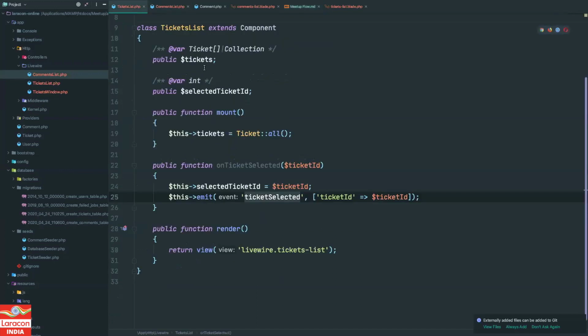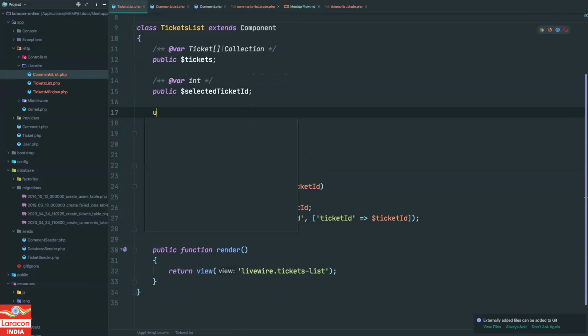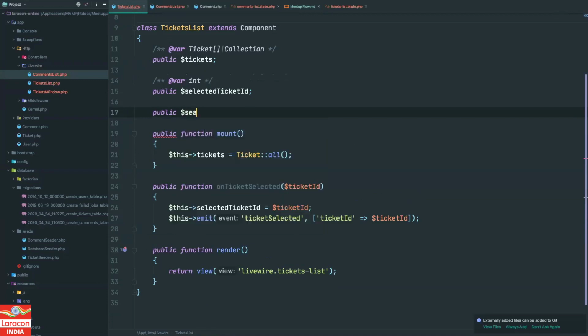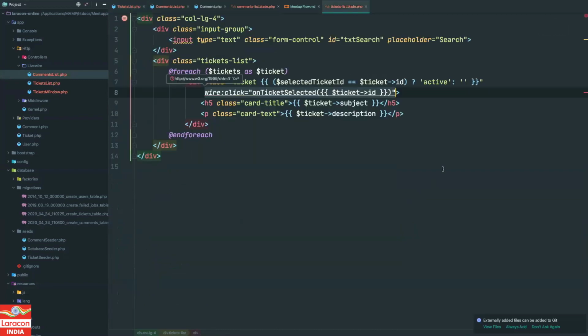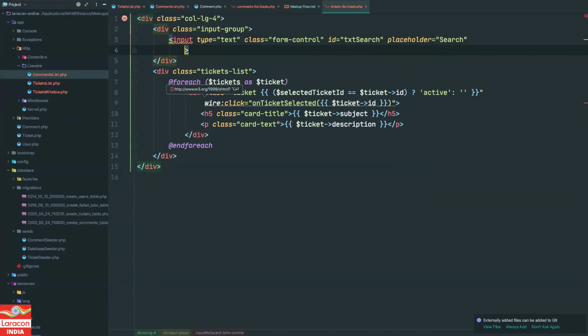Since the search is in the ticket list component, I will go here and define one public property, which will be search. It will be a string. Now we need to set it as a model on our view. So I'll go here and write wire model search.